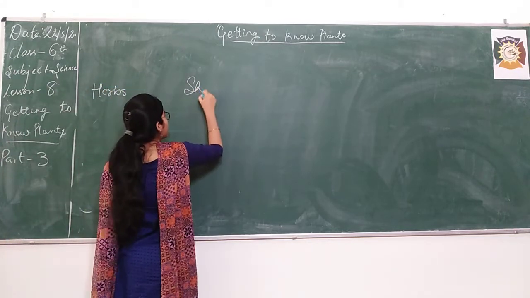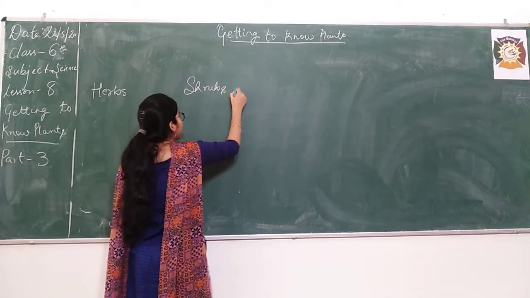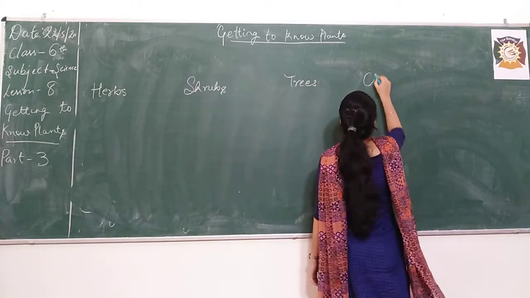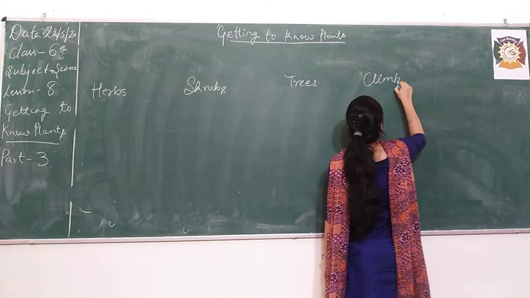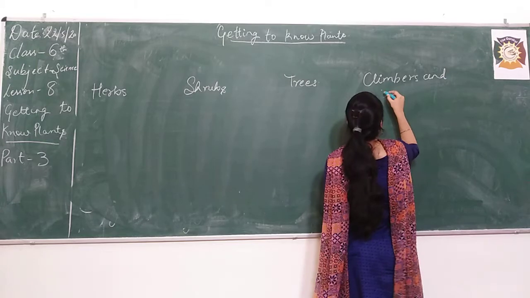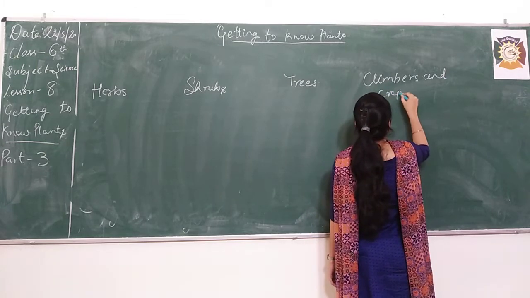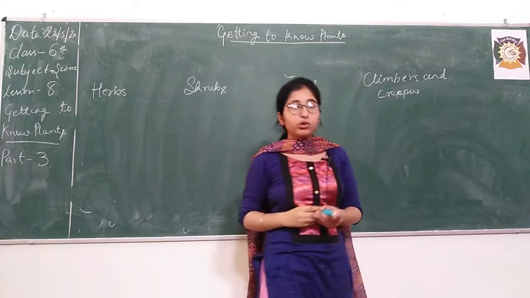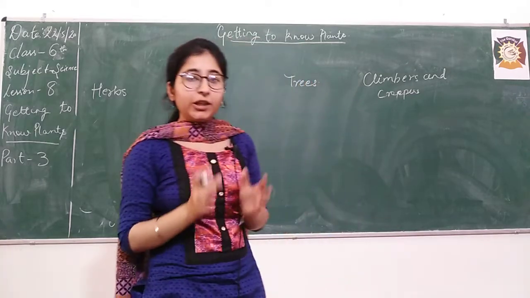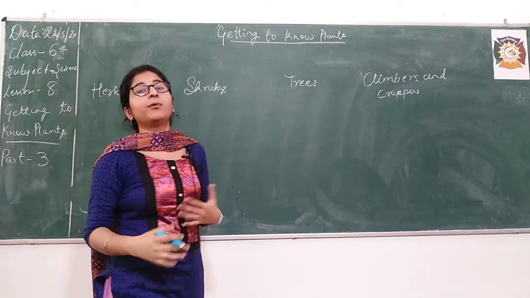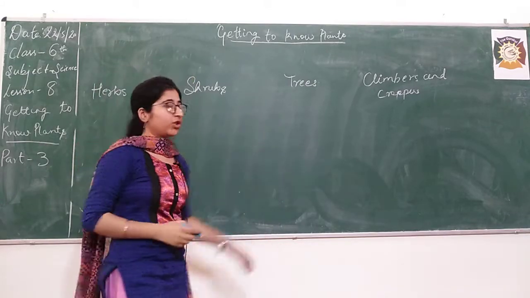Second is shrubs. Then trees, and last is climbers and creepers. So today we are going to add a few points to this classification.